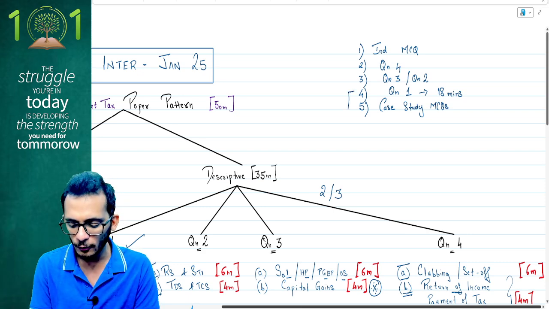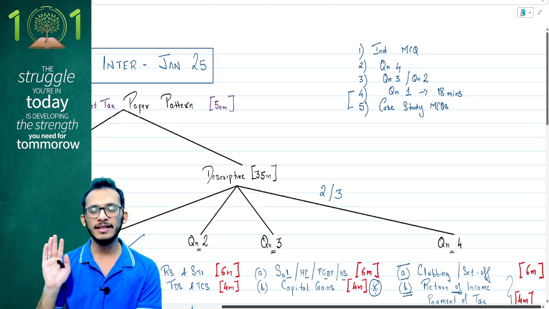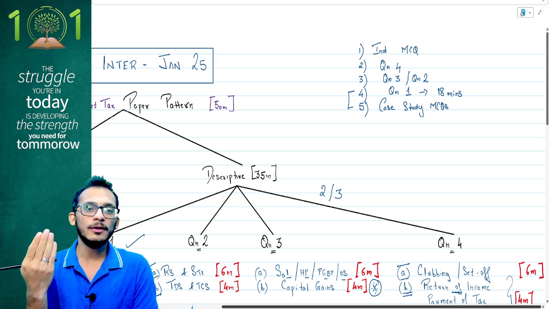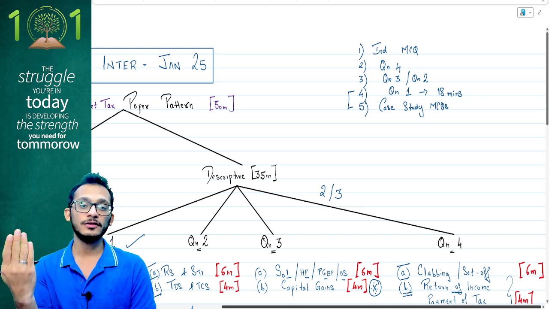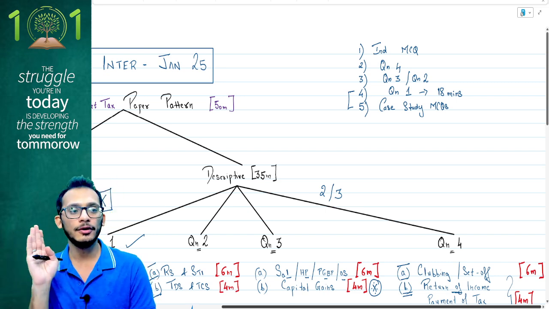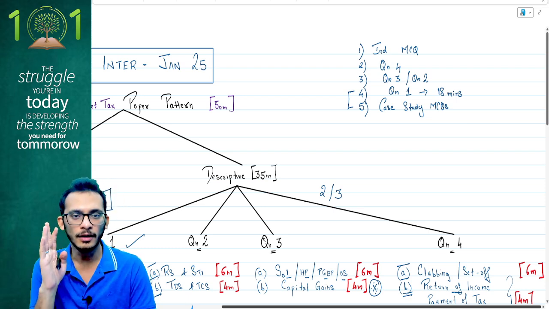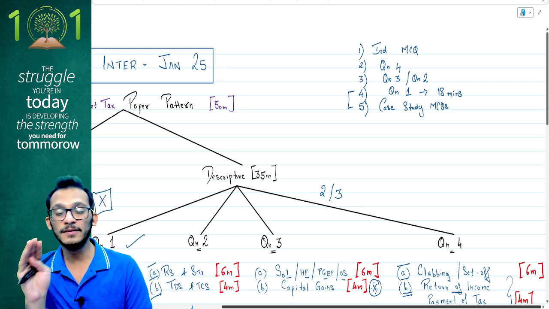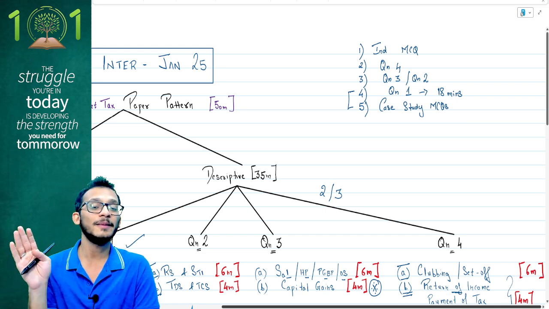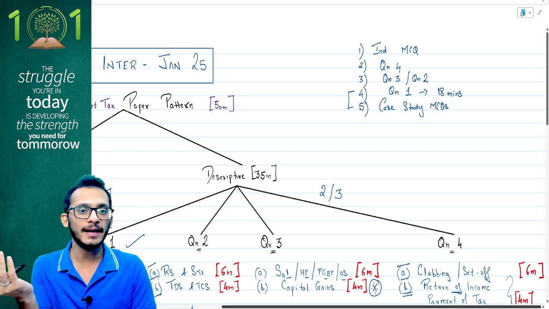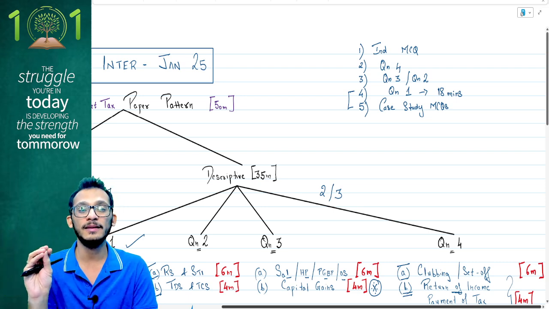Now, let's understand, 4 and 5 are interchangeable. Like I said, if you have not been able to complete the paper till now, focus first on case study MCQs and then come back to your written descriptive, because with MCQs, no matter how hard you go wrong, you can at least score one or two MCQs right, rather than spending time on descriptive, which you may not end up getting any marks for. So focus on MCQs, because MCQs are a giveaway.